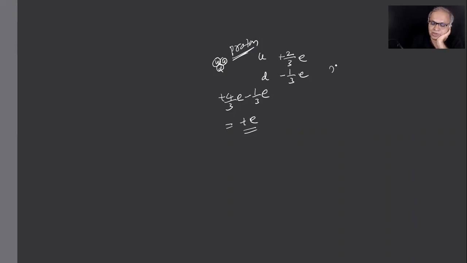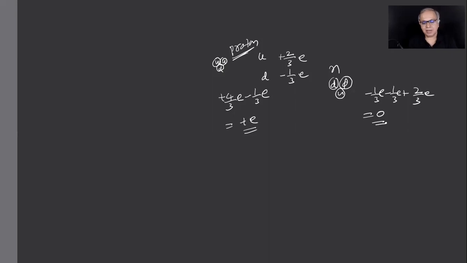And a neutron will be D, U, down quark, up quark. So the charge will be minus 1 by 3, minus 1 by 3 plus 2 by 3, which is 0. Okay. So charge is quantized, all right. It is the integral multiples of electrons. But now once you go inside, you can think of fractional charges also. And these things are what, children? Quarks.